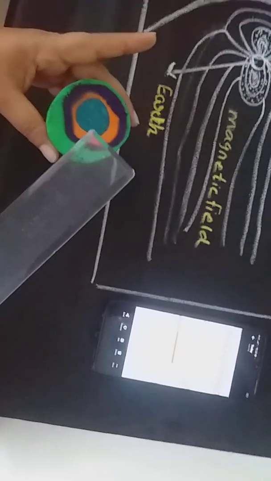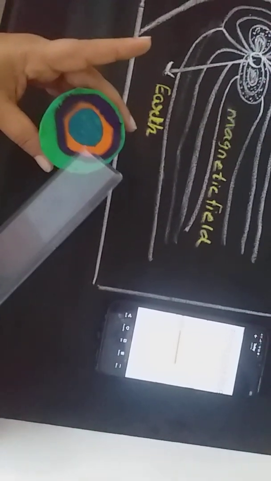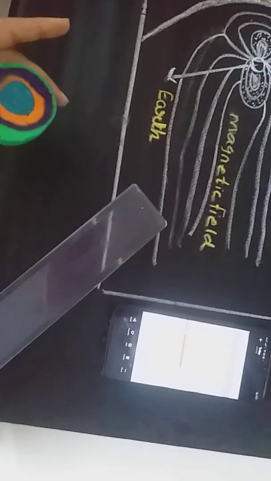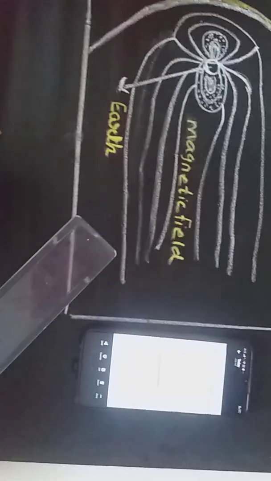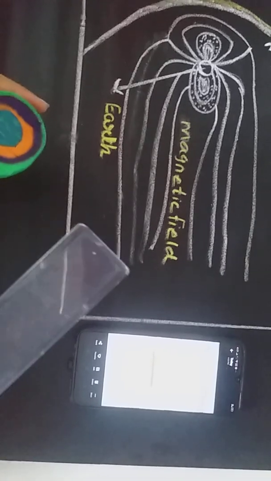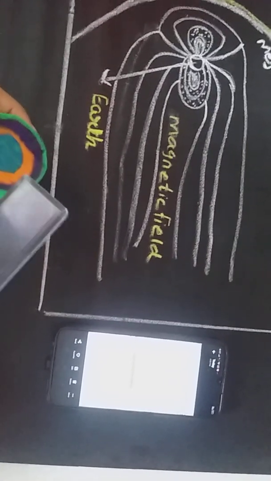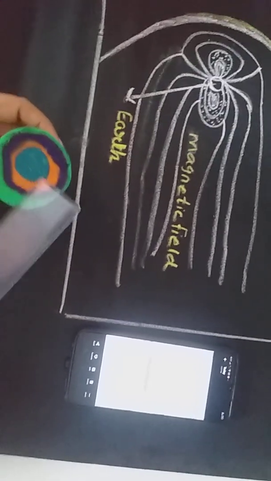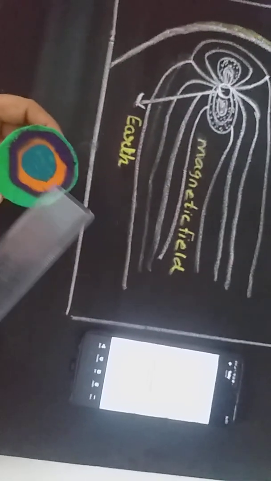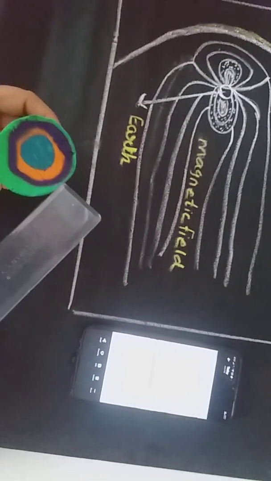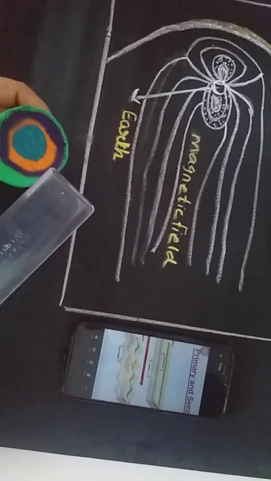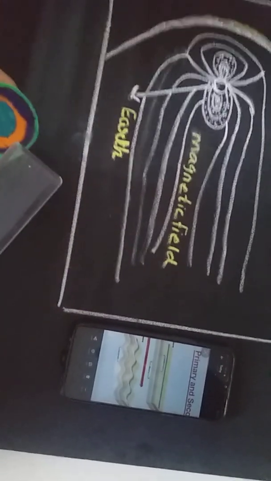It originates in this because it is a liquid layer. Now we will see about vertical currents. How do they appear? When there is a difference in temperature of the outer and inner core, it gives rise to vertical currents. Now children, this is the inner core and this is the outer core. So here there is fluctuation or variation, and when there is fluctuation, it gives rise to vertical currents. It is like air winds you can see.